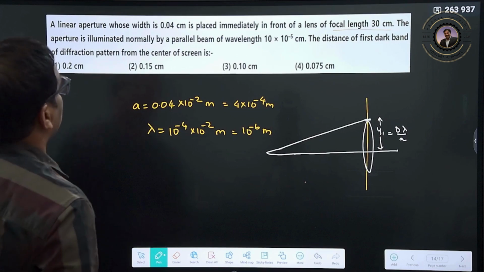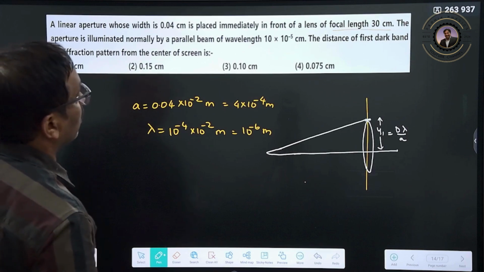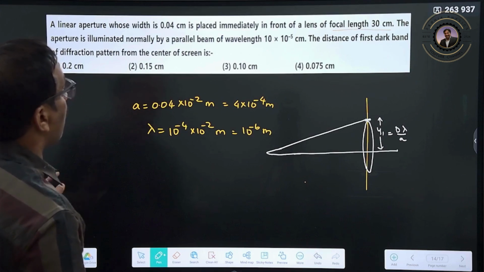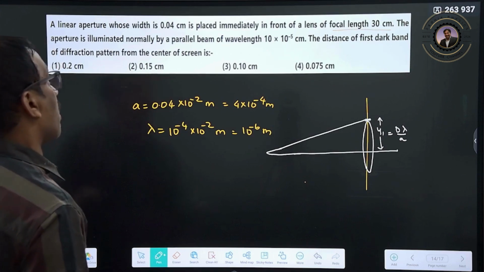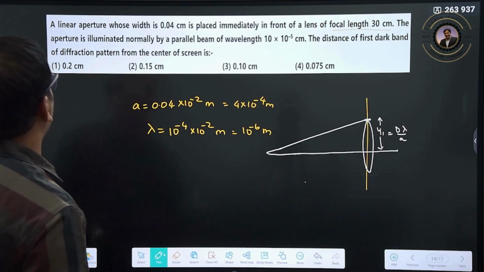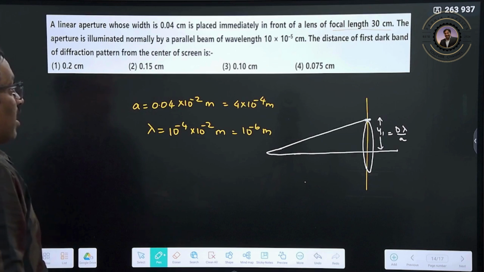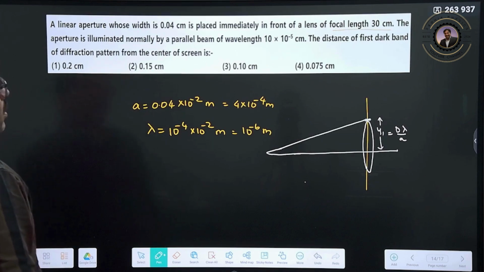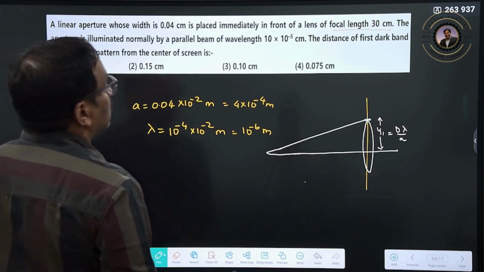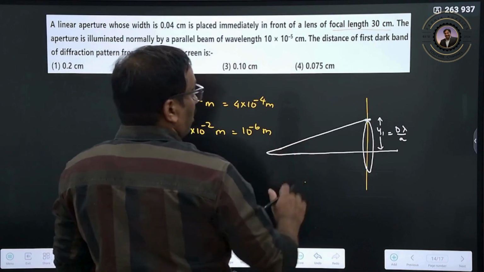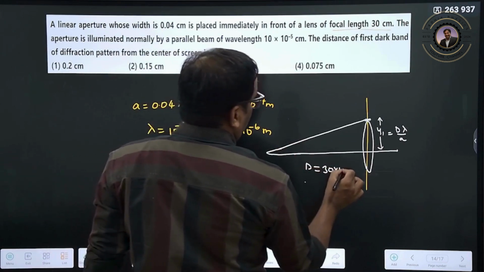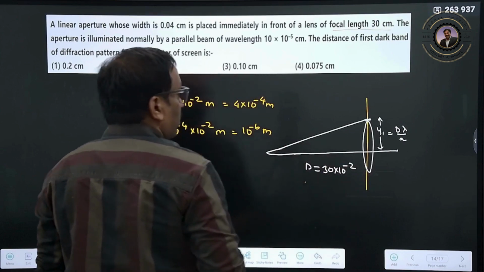A linear aperture of width is given, no? The aperture is illuminated normally by the parallel beam. Then if it is normal, a parallel beam is coming, which means this D value should be equal to 30 centimeter, that is 3 into 10 to the power of minus 1 meter.